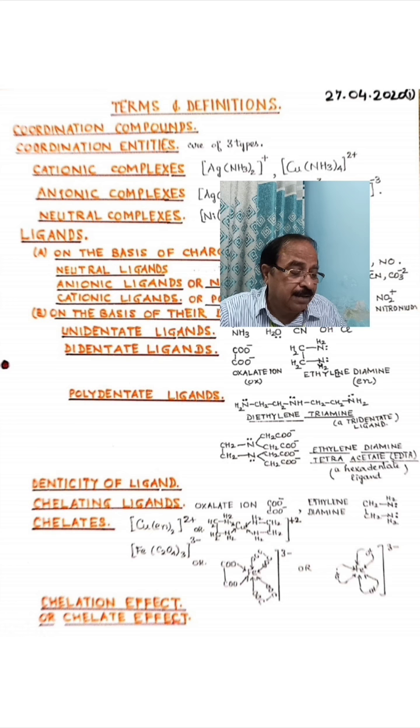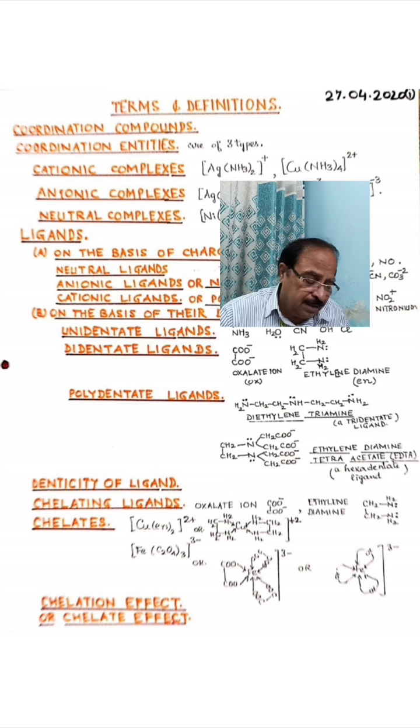Now look at the expanded structure. Copper is bonded to two ethylene diamine ligands, and you can see there are two rings formed. These are 5-membered rings and they are formed with the copper ion, the copper cation, right?